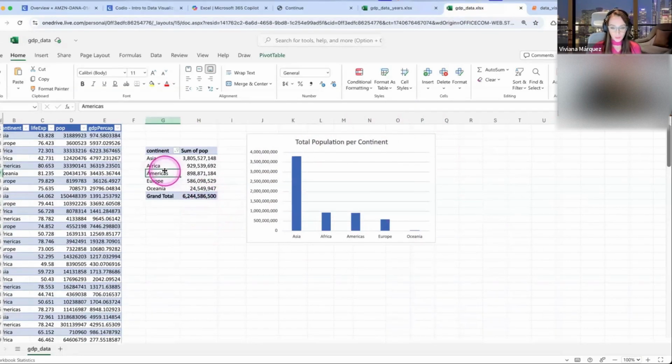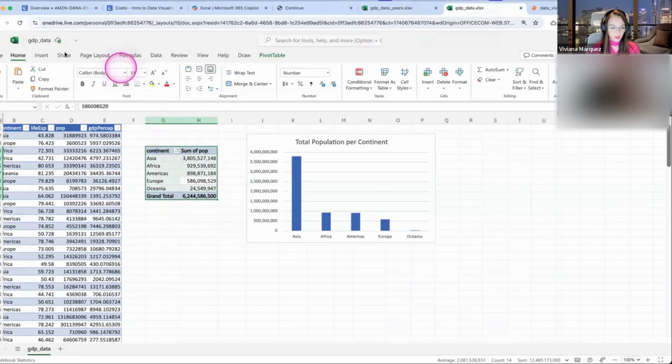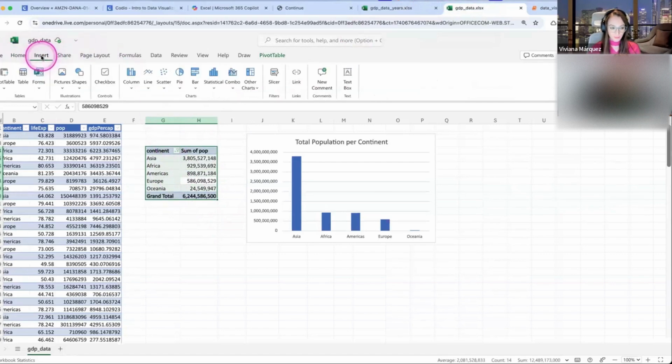So again, we select our data with Control A. Once our data has been selected, you can go up here and click on Insert. And again, here you have a menu of visualizations that you can choose.